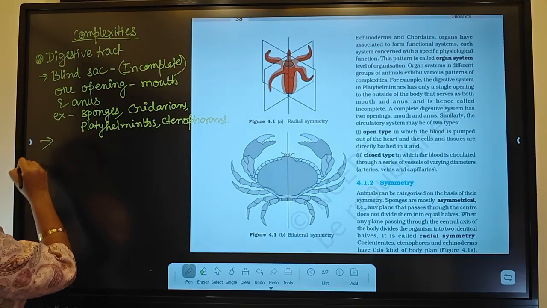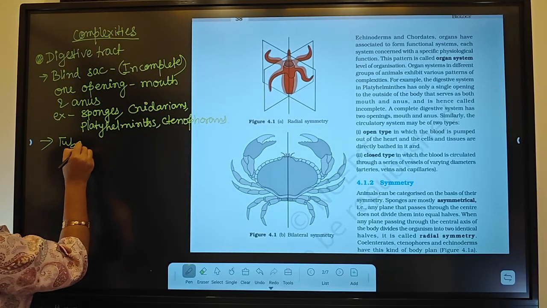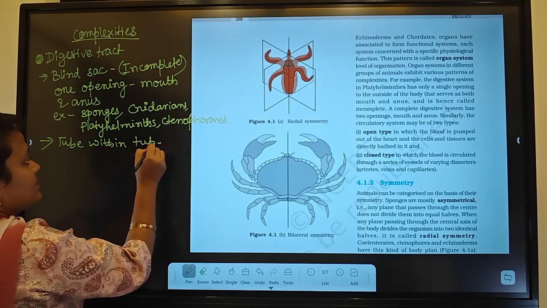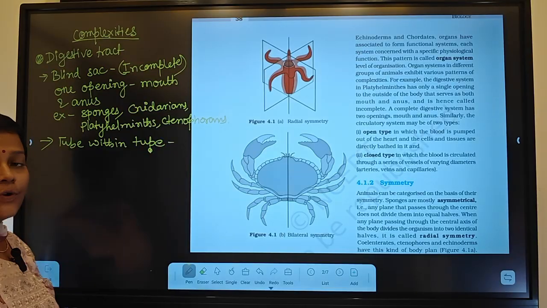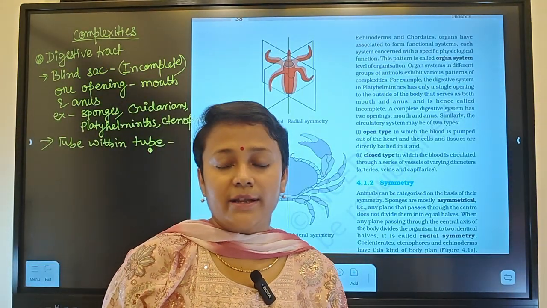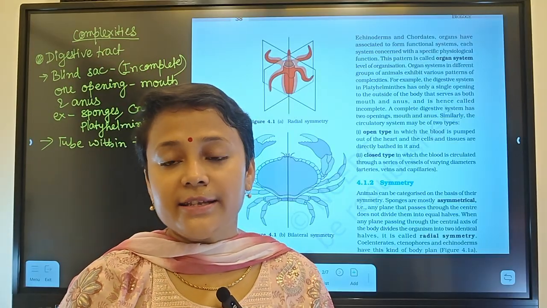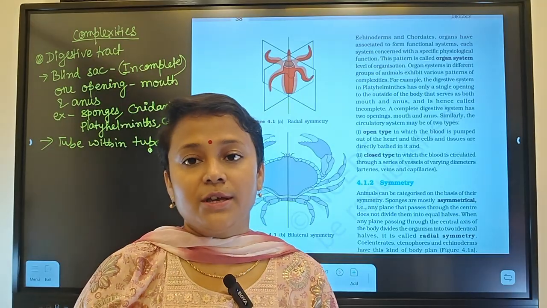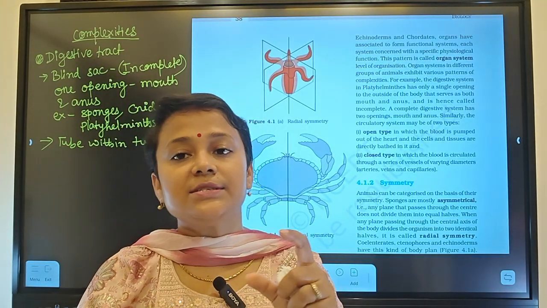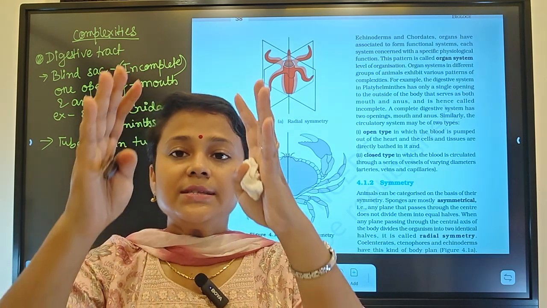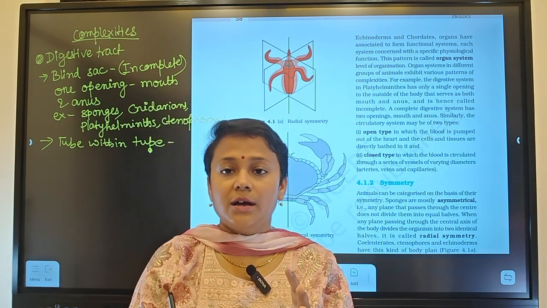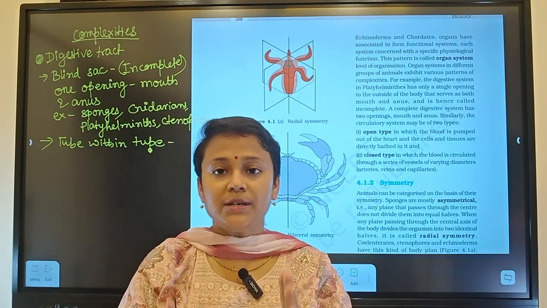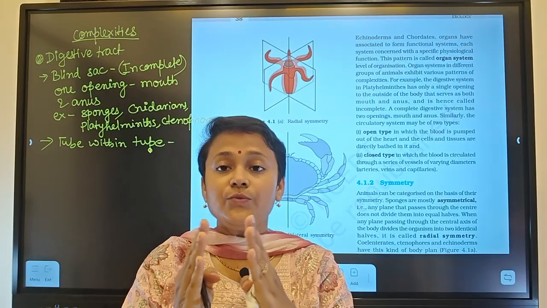Coming to the next one, which is called tube within tube type. For example, in the higher organisms, means aschelminths, annelids, arthropoda, in their digestive system, there will be two openings, one which acts as mouth and one which acts as anus. So if we see the complete structure, we can say a tube is present within a tube.